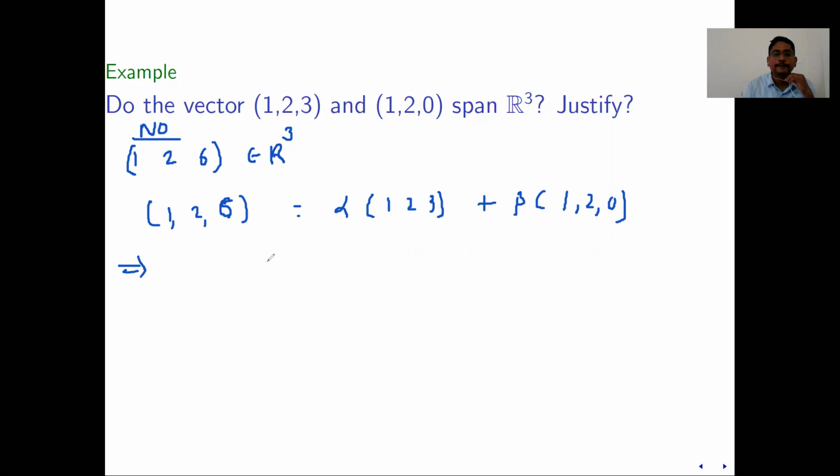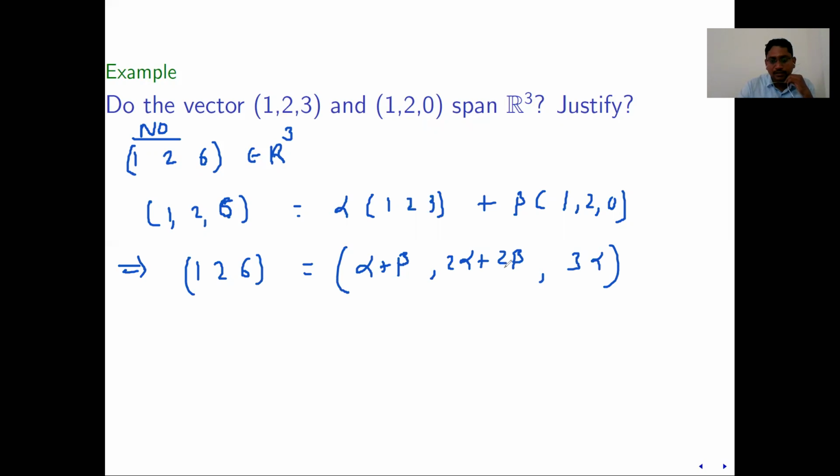So this implies 1, 2, 6 is equal to alpha plus beta, 2 alpha plus 2 beta, and 3 alpha. So what I do, these two are linear combinations of each other. So I should take a different term here, not twice of it. I should take an odd term here. So I will change this vector. I'll just take it as 5.